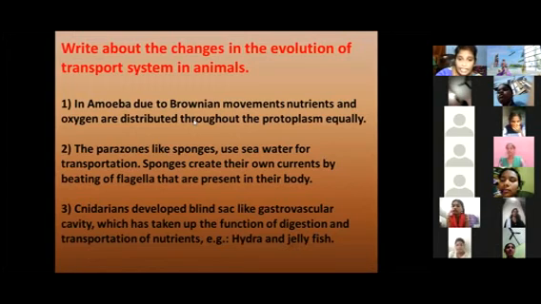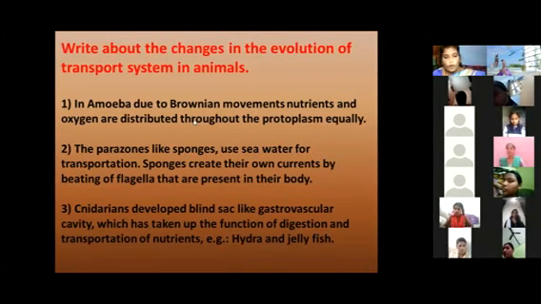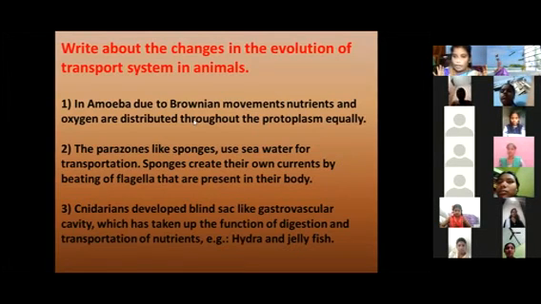This is a very important topic, right? About the changes in the evolution of the transport system in animals. Very important topic, ma. Okay, all of you keep it in your minds and listen. Just like the amoeba is of the class protozoa.